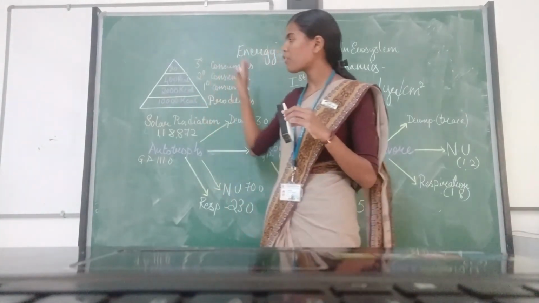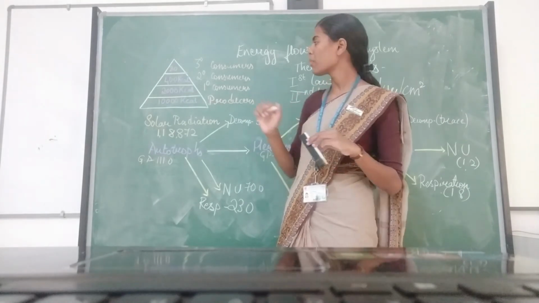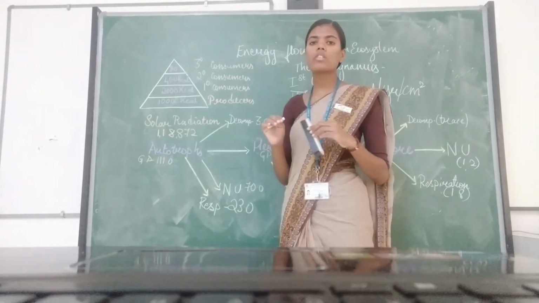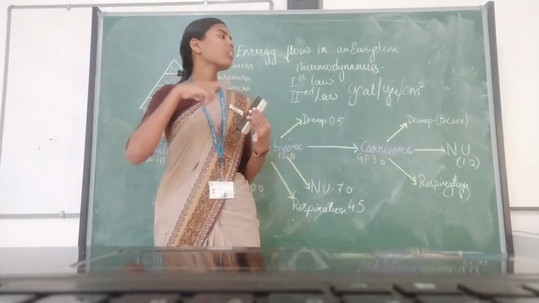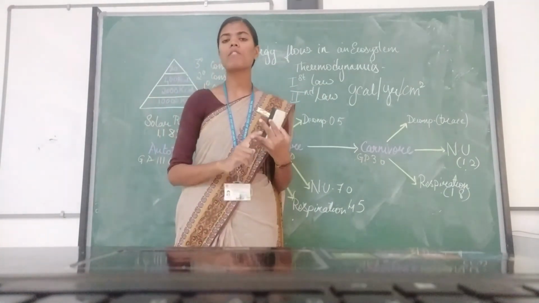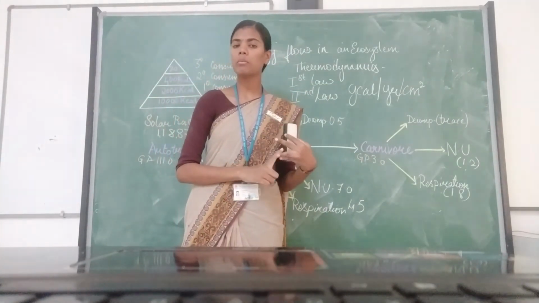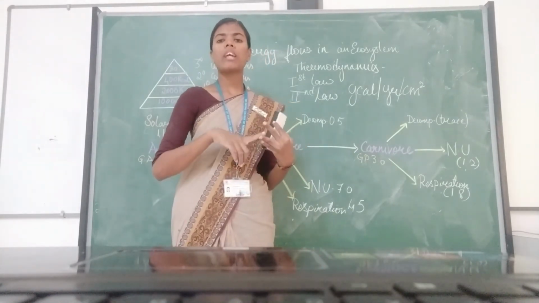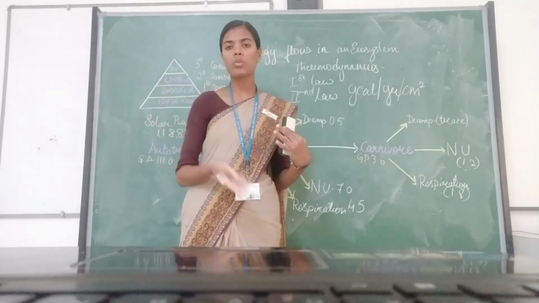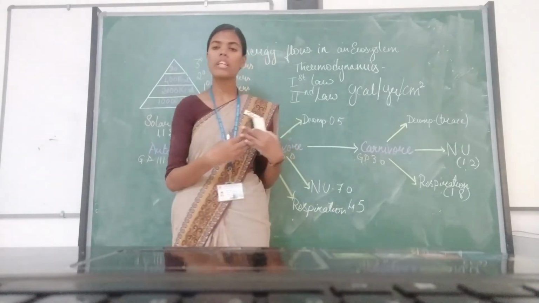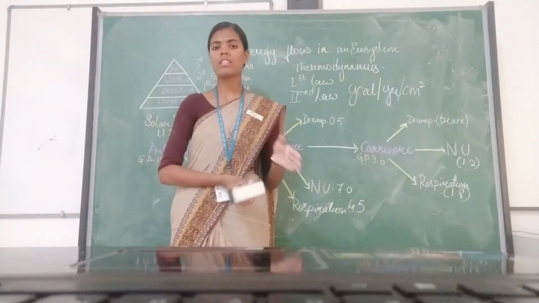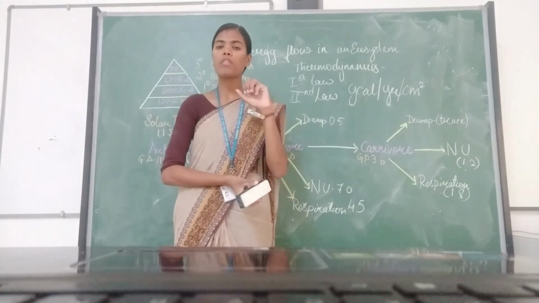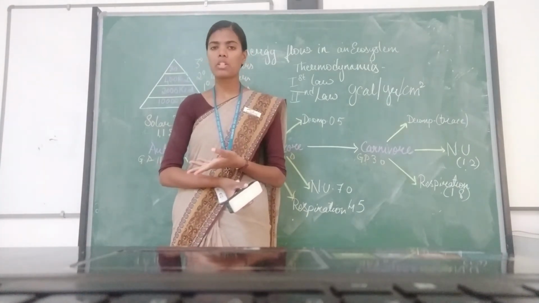Now I'll just brief what energy flow in an ecosystem is. Under energy flow in an ecosystem, we have to know what energy is, that is, the ability to do work. The two laws of thermodynamics: the first law states that energy can neither be created nor destroyed, but can be transformed from one form to another. The second law states that no energy transfer is 100% efficient. If there is an energy transfer, it will always be from a concentrated form to a dispersed form.